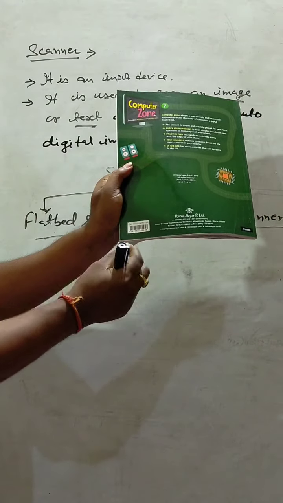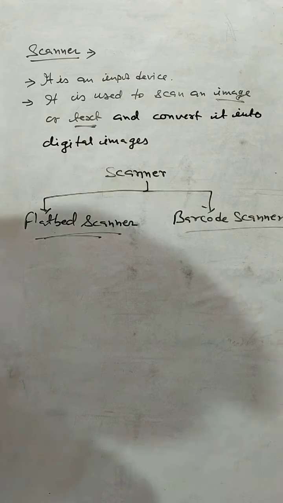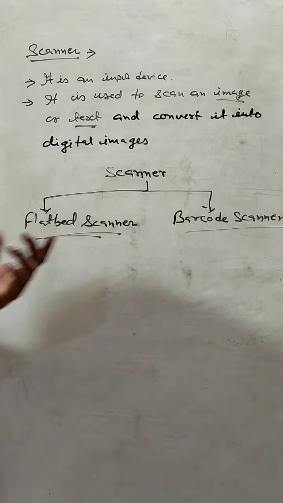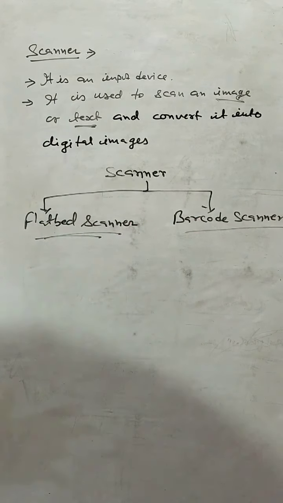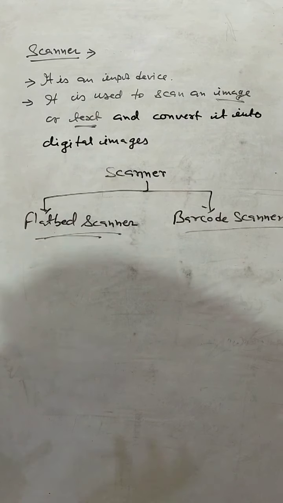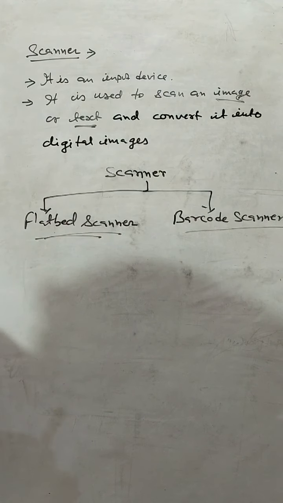Barcode is lines present on any item. Generally the barcode scanner is present in shopping malls. The shopkeeper or salesman uses the barcode scanner to calculate or print the bill. They scan the information present on the bars.